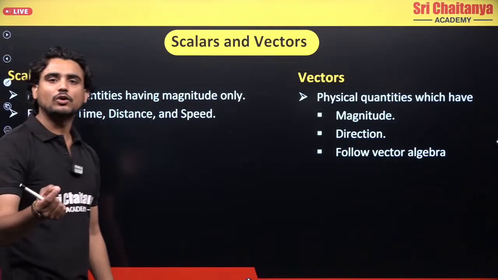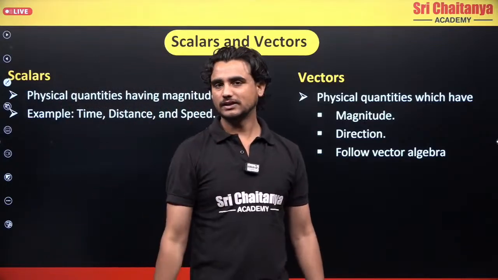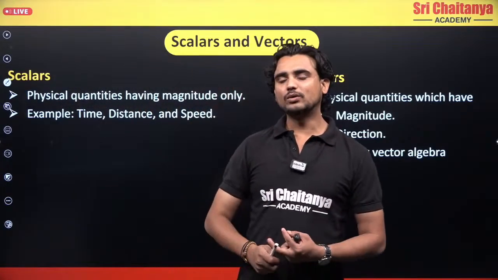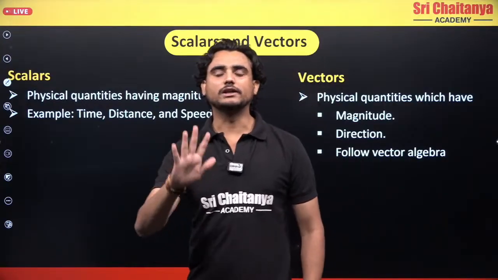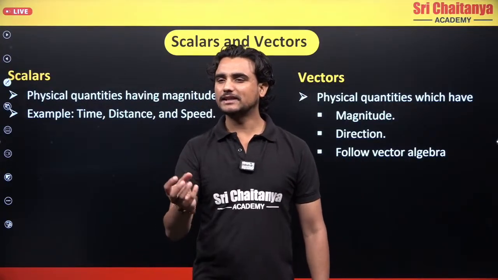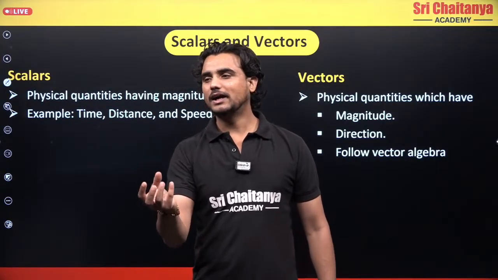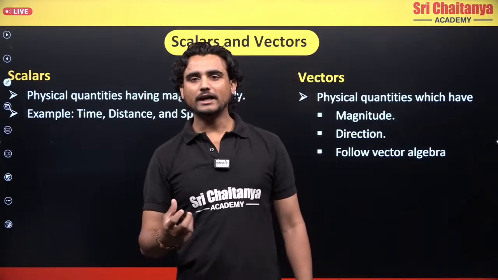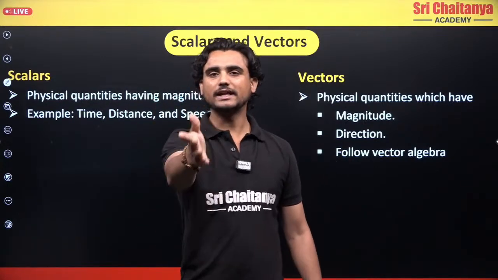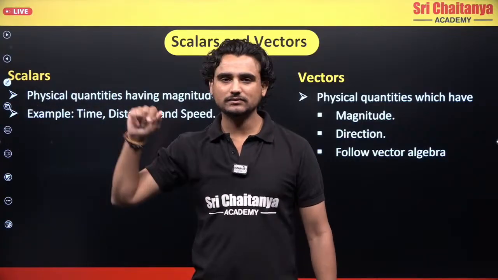So when I say physical quantities which have only magnitude, right? So like time, no? When I say what is the time right now? So let's say the time is 5:40 right now, right? So when I say 5:40, I don't specify anything. I only have magnitude, right? I don't say that it is 5:40 in this direction or 5:40 in this direction.